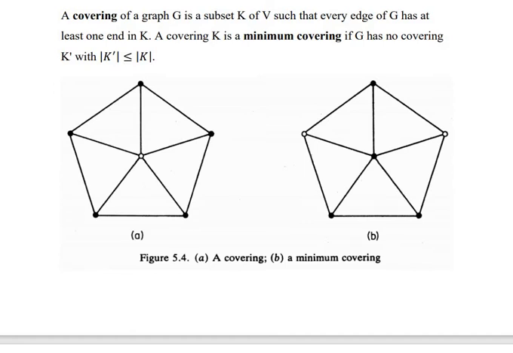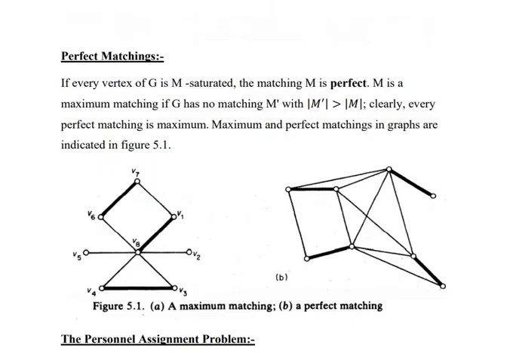Next is covering. A covering of a graph G is a subset K of V such that every edge of G has at least one end in K. A covering K is a minimum covering if G has no covering K' with cardinality of K' less than or equal to cardinality of K.